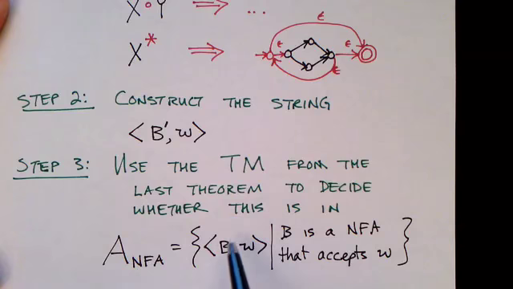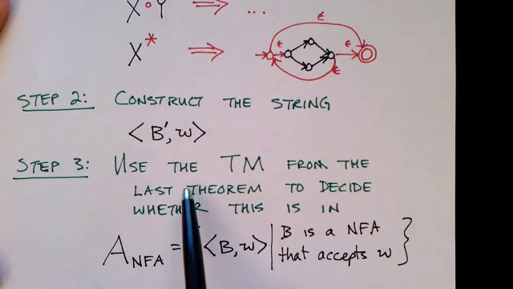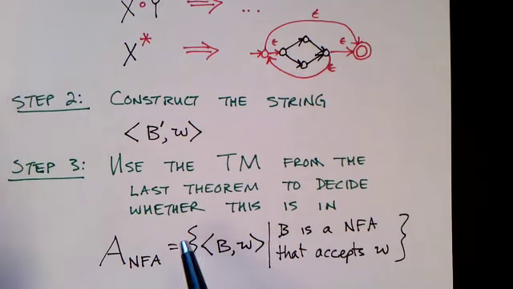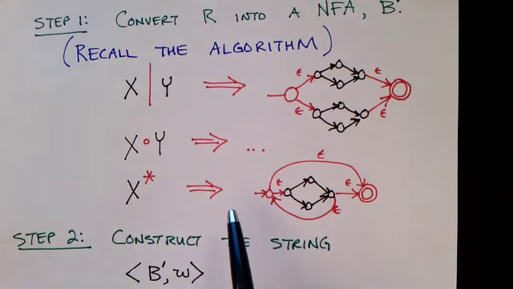Is W accepted by the non-deterministic finite state automaton B prime? So we can take this string and use the Turing machine from the last theorem, which we know is a decider, to decide this.